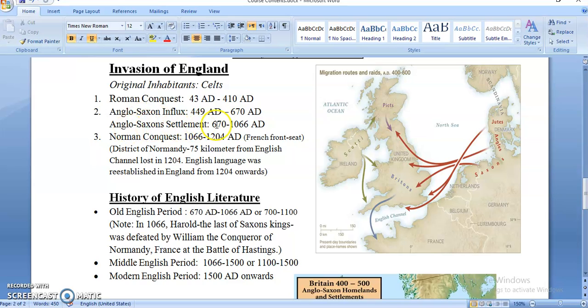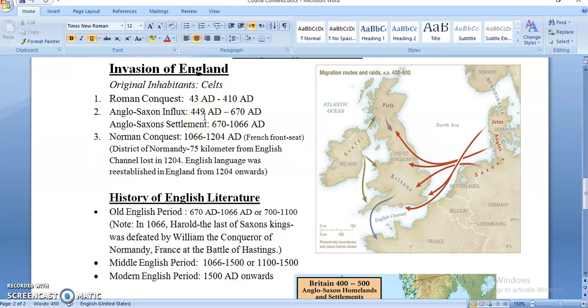But from 670 to 1066, this period, which is almost 5 centuries, or 4 centuries at most, is a settlement period. So Anglo-Saxons now settled in England, and actually these are the people who became forefathers of the English nation.